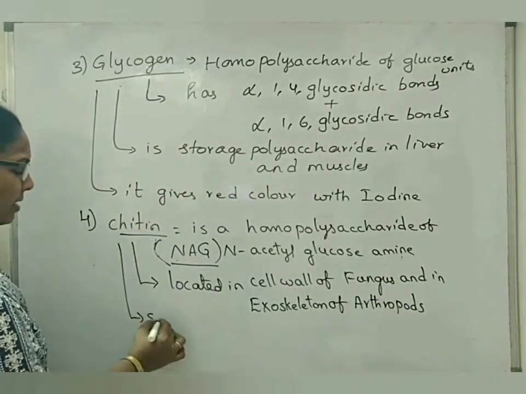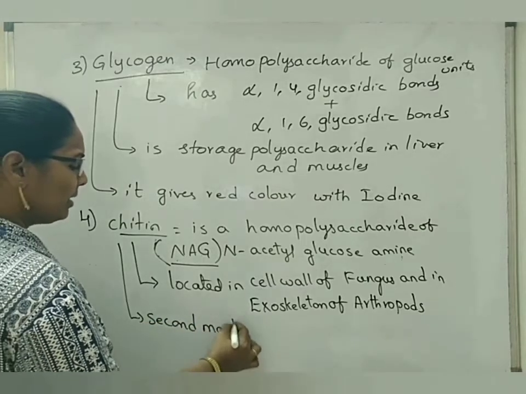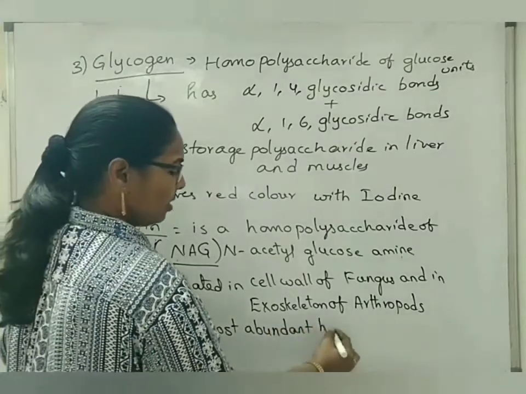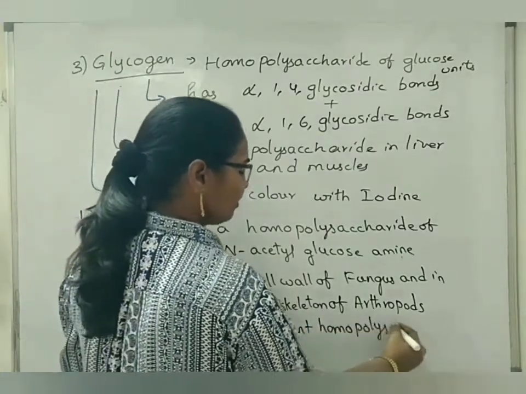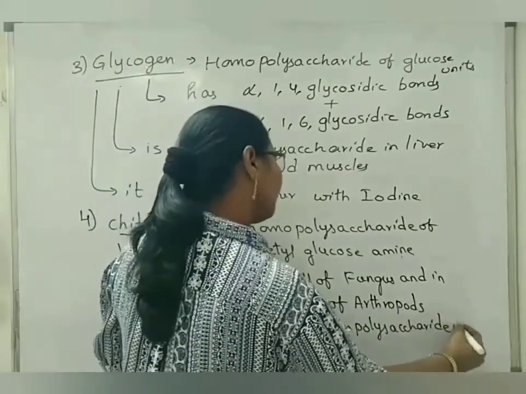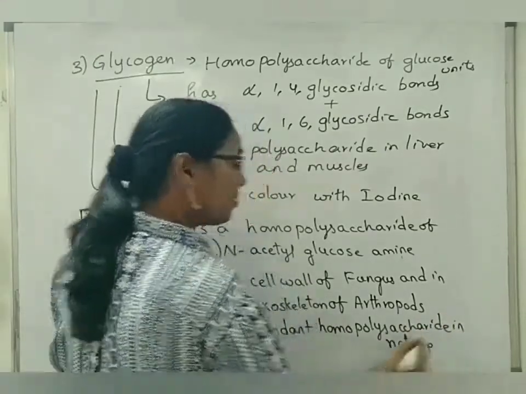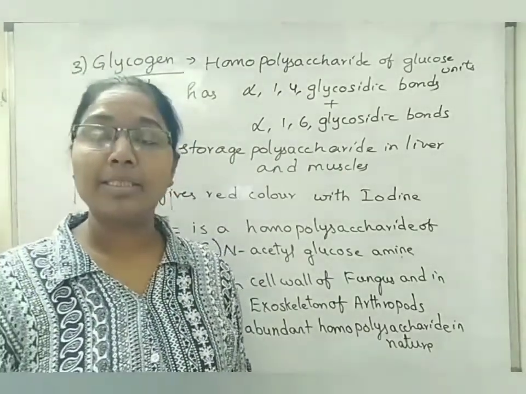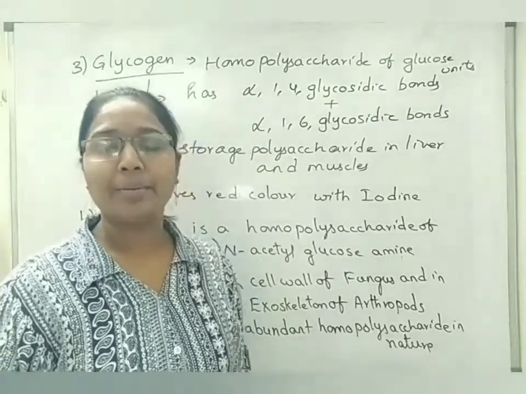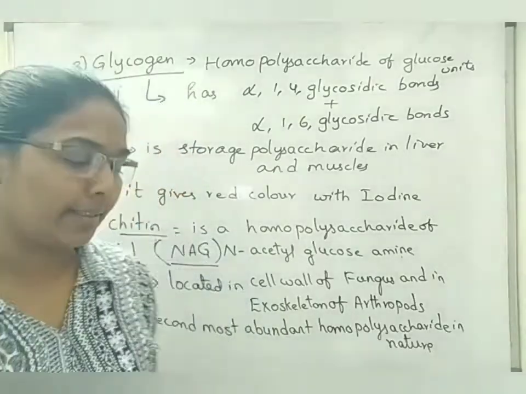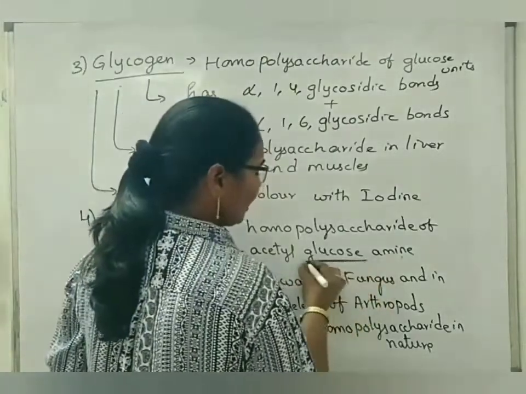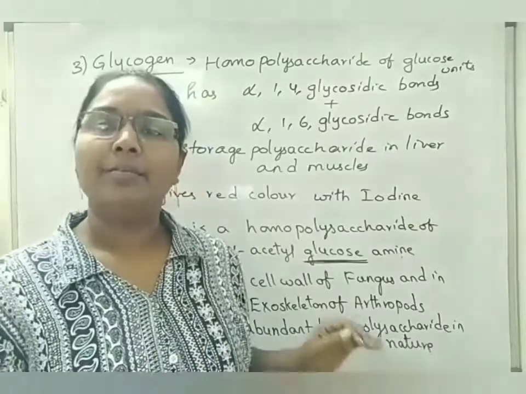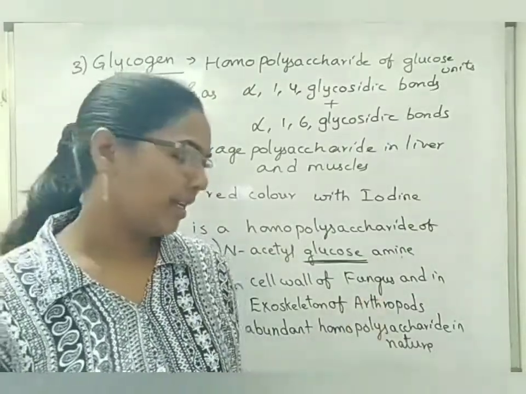Chitin is considered as the second most abundant homopolysaccharide in nature. Then, what is the first abundant polysaccharide? It is nothing but cellulose. Cellulose is considered as the first abundant homopolysaccharide in nature. The second priority goes to chitin. Because of the presence of only one type of monosaccharide in the total chitin, we are considering this one under homopolysaccharide.